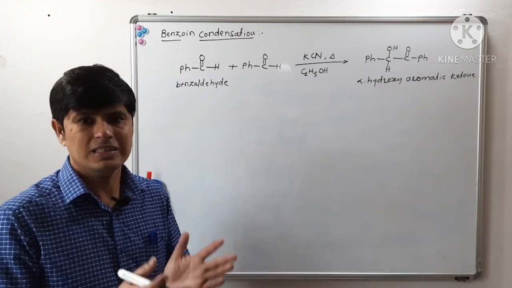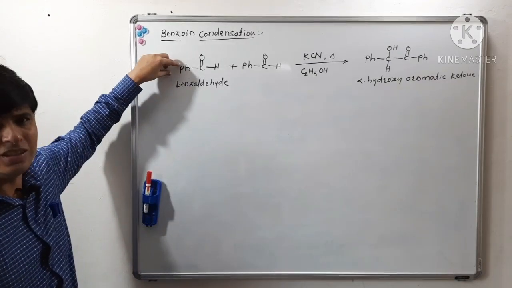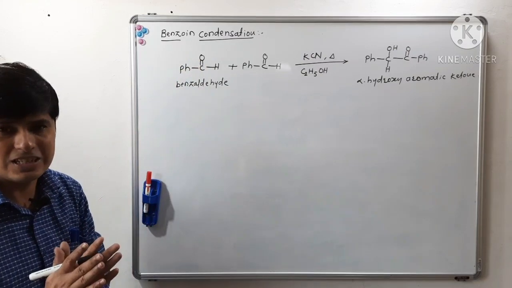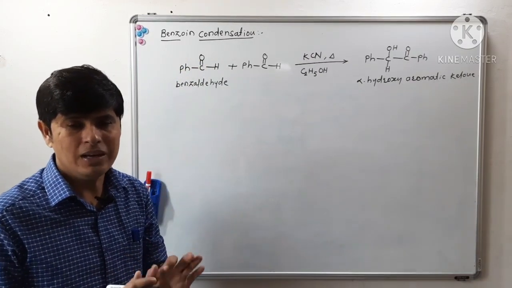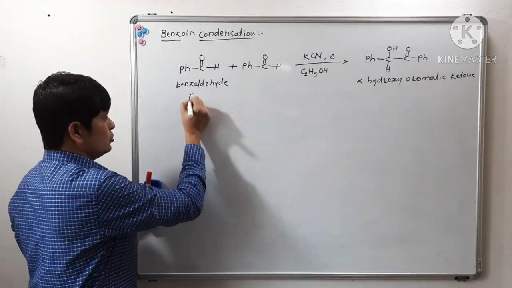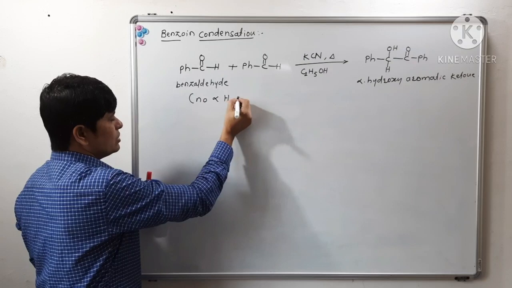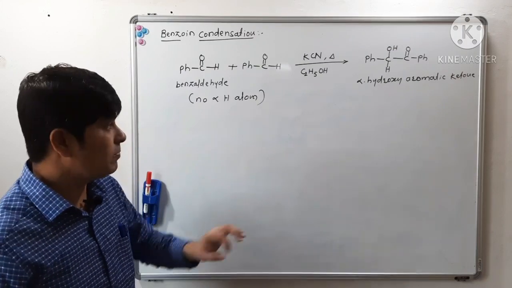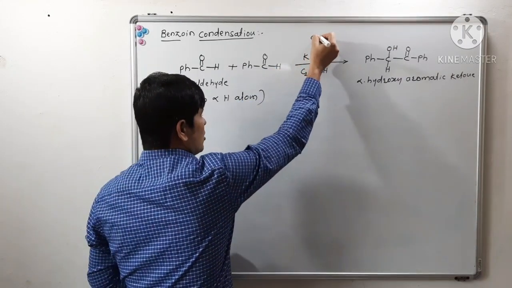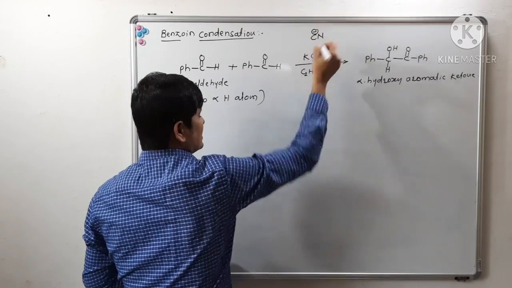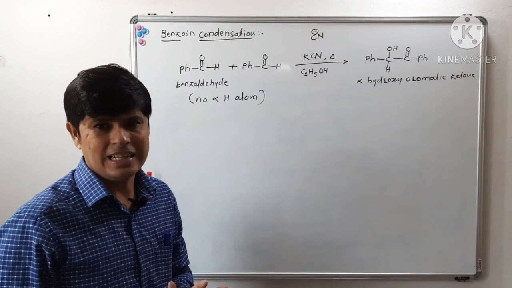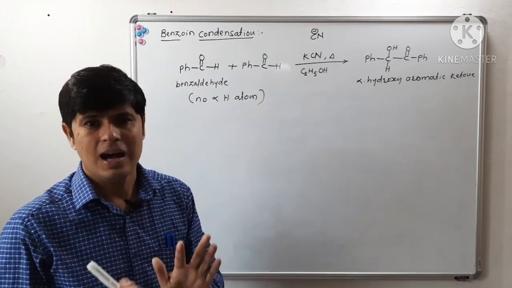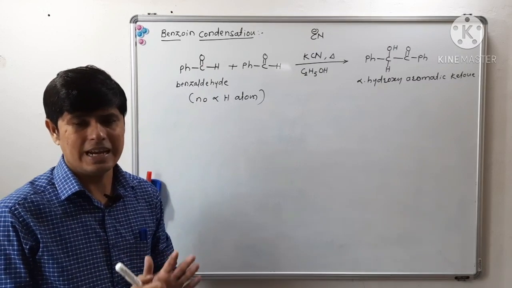Benzoin condensation is a condensation of aromatic aldehyde having no alpha hydrogen atom, in the presence of cyanide ion as a catalyst, to form alpha hydroxy aromatic ketone. Okay, once again I am repeating it.